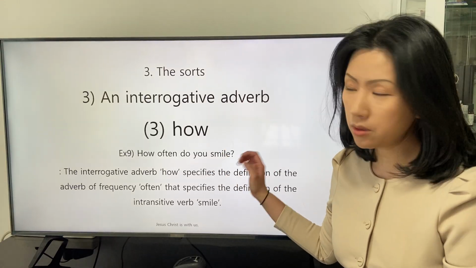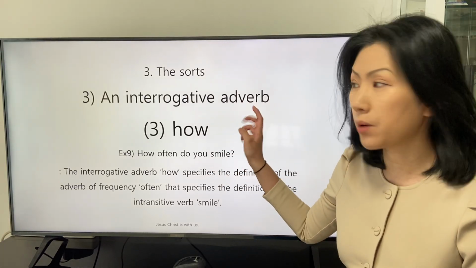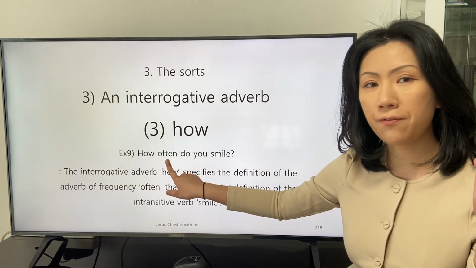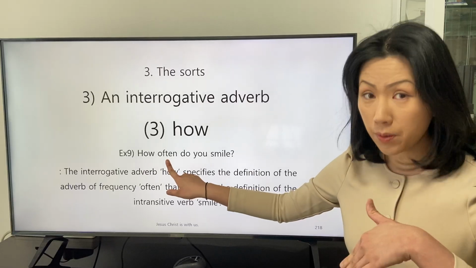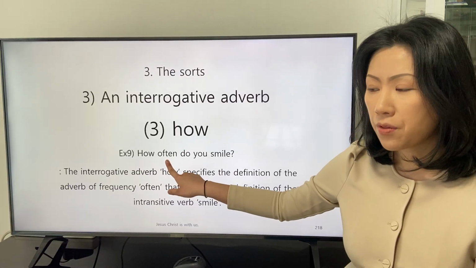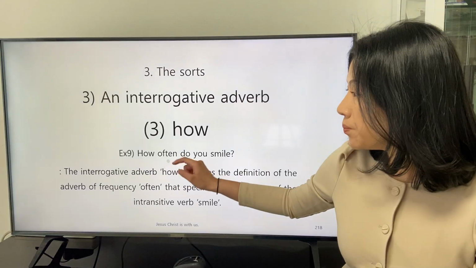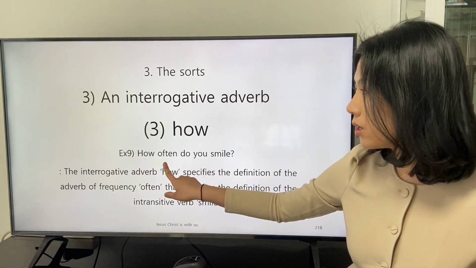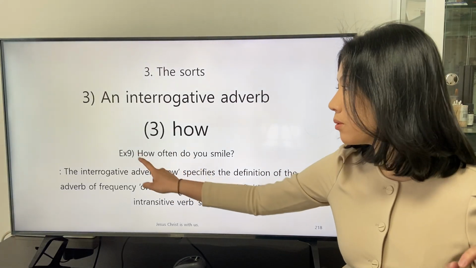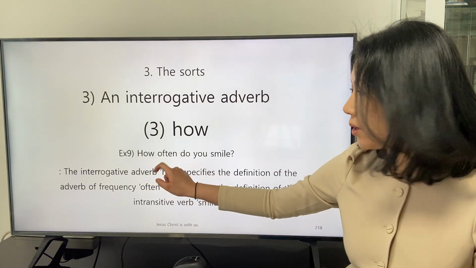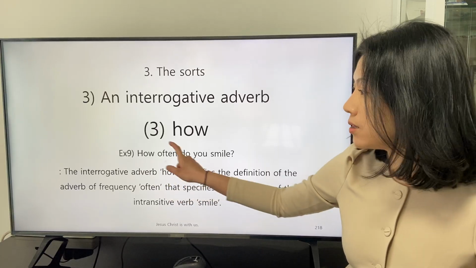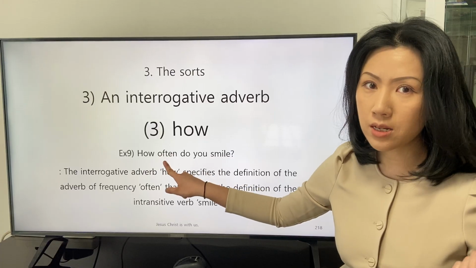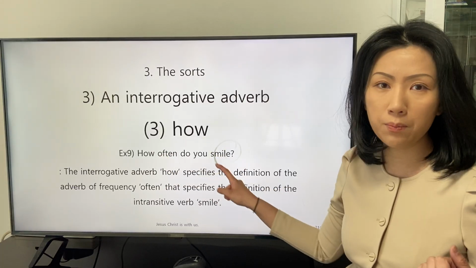In this example, the interrogative adverb how describes the other adverb, often, which is one of the adverbs for revealing the frequency. The two adverbs, how and often, form a phrase of the adverb often. And this phrase of the adverb often describes the definition of the intransitive verb smile.